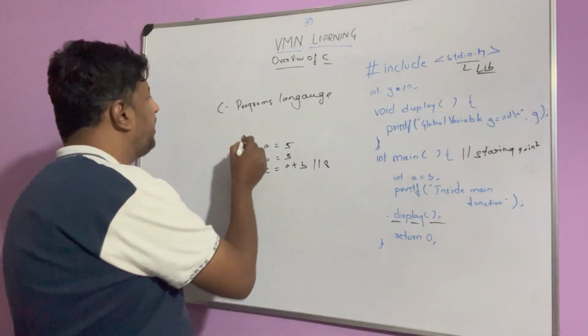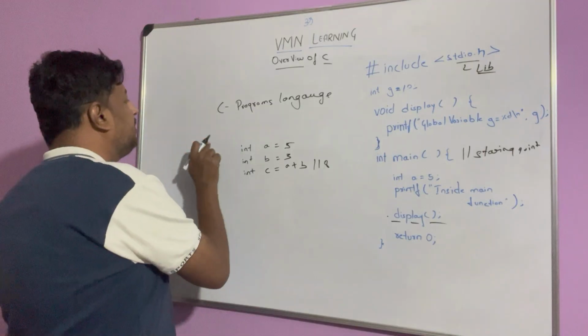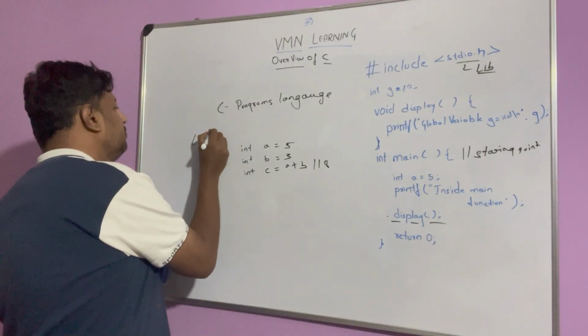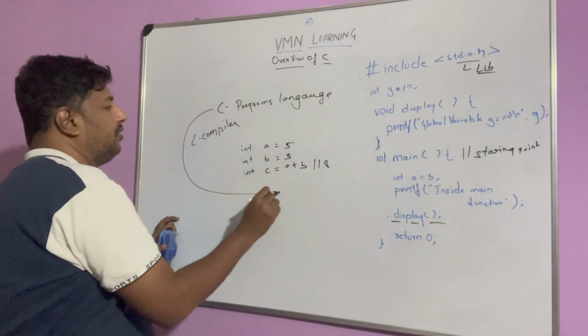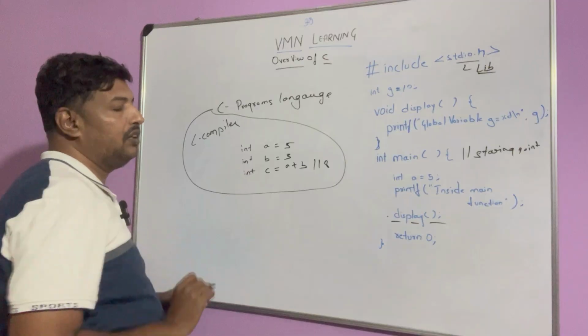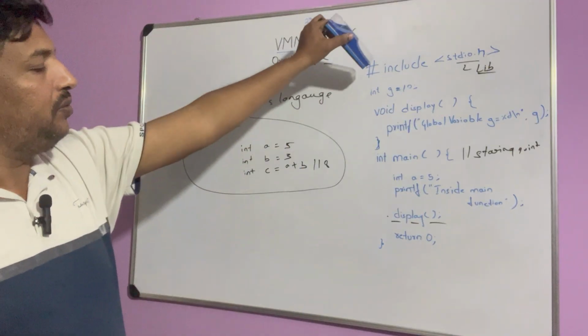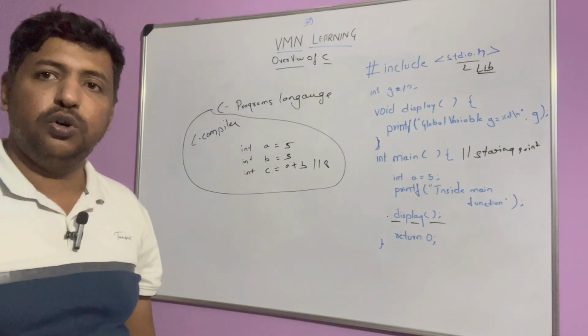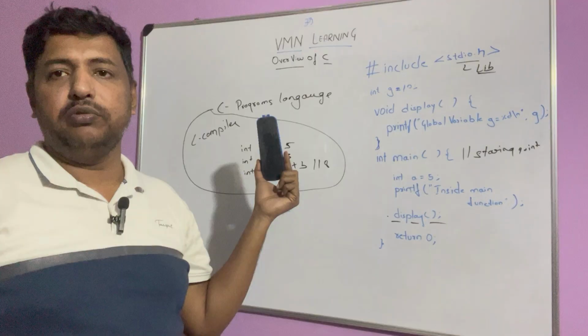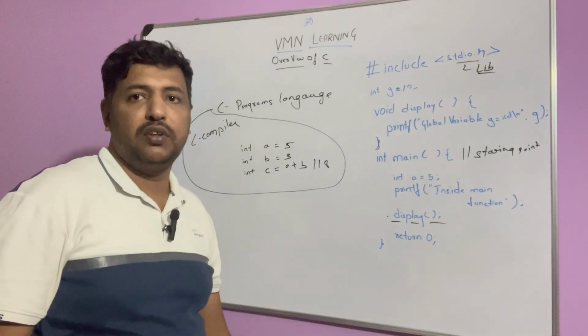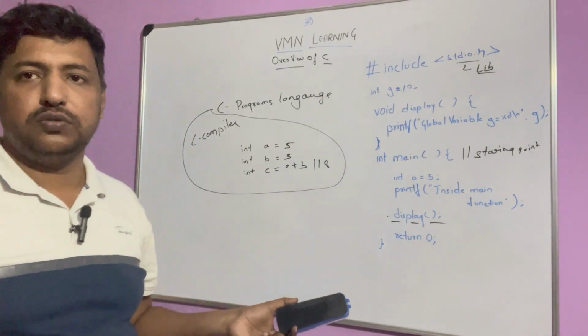As I said, it's portable. It can be run in multiple systems. You just need a C compiler. If you have a C compiler, we can run it anywhere. The same program, whatever I have written, will hold good. If you install a C compiler, it will work on any system, any processor. Okay.